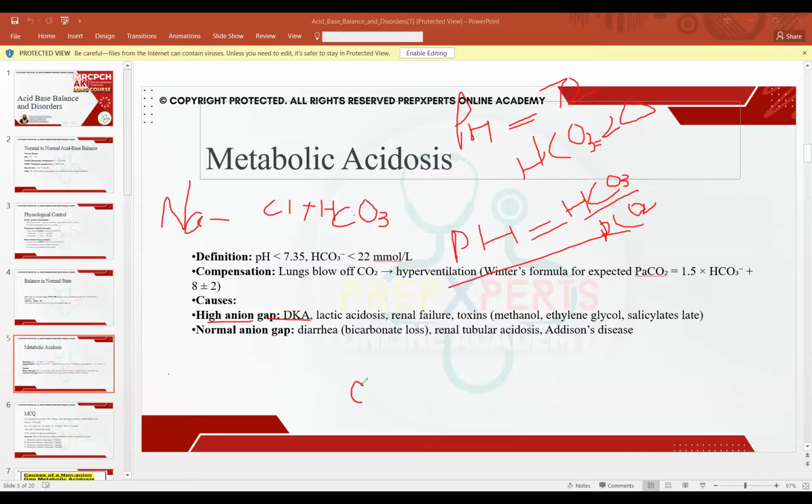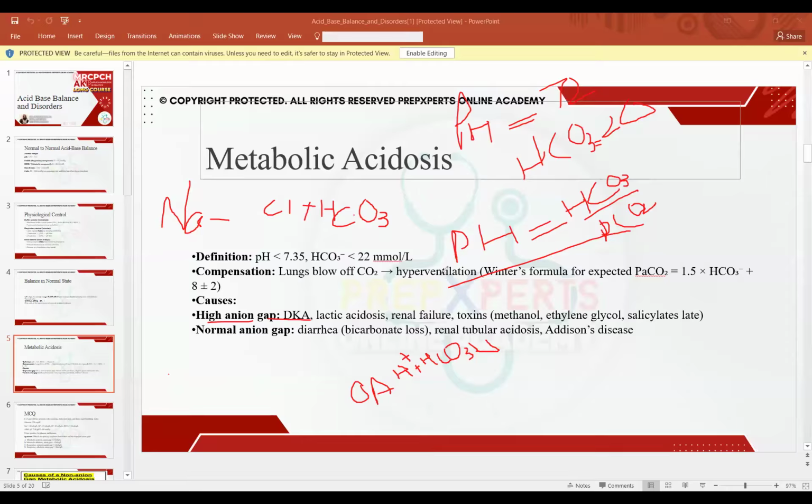Whenever organic acids inside the body keep on rising, they have a plus proton with them. And if we remember the initial equation, proton plus bicarb results in CO2 and water, this proton will keep on going and binding bicarb. When the proton keeps binding bicarb, what happens? There is a depletion of bicarb inside the body. The bicarb decreases. Whenever bicarb decreases, the pH falls because we have understood that pH is equal to bicarb divided by PCO2. So whenever bicarb depletes, pH falls. So this is causing metabolic acidosis.